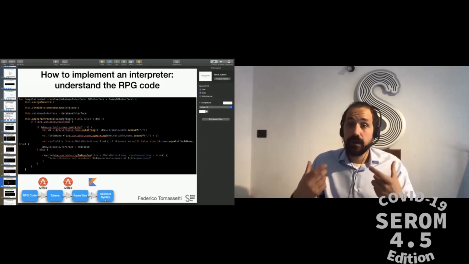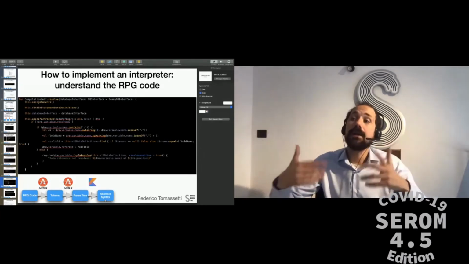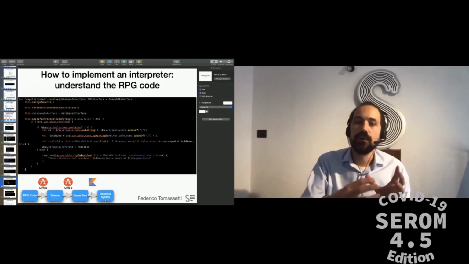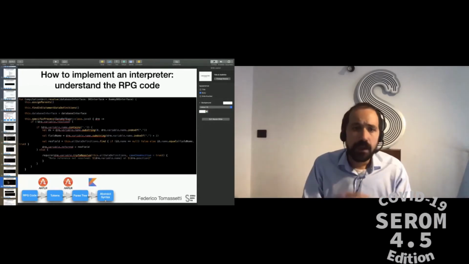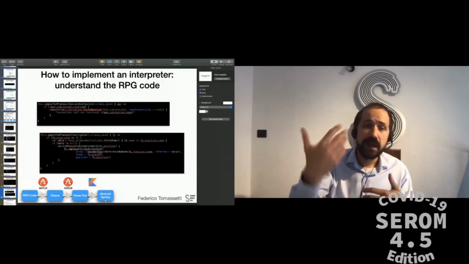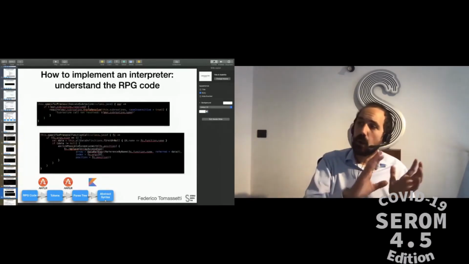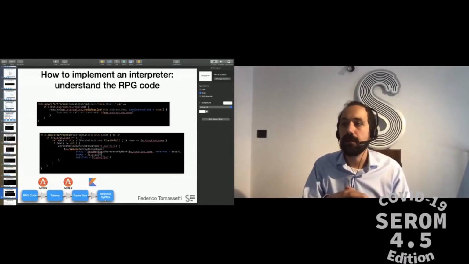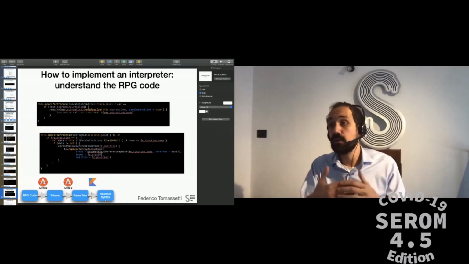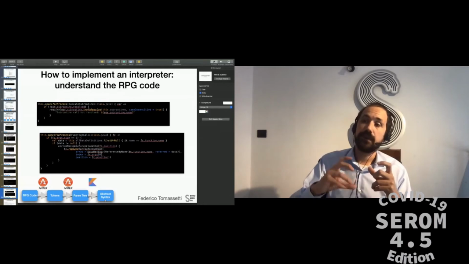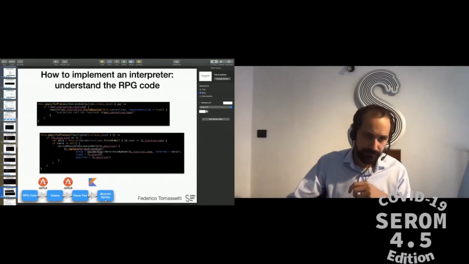I need to find a corresponding declaration, and the declaration will tell me this is a string, this is a number, so you want to treat them accordingly. Same is true for example for subroutine and function calls. Well, this is not true for programs because we want to resolve them at runtime. In this way, we can have this mechanism substituting RPG programs with Java programs.